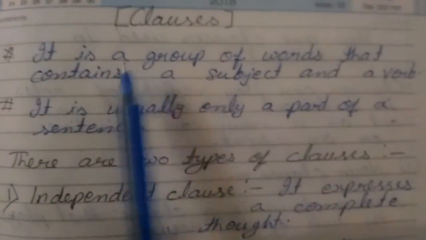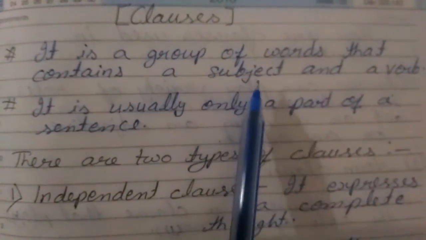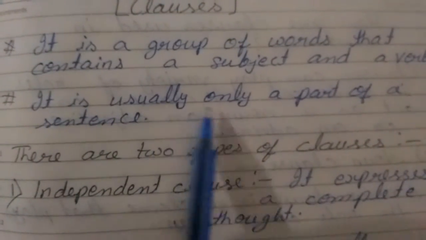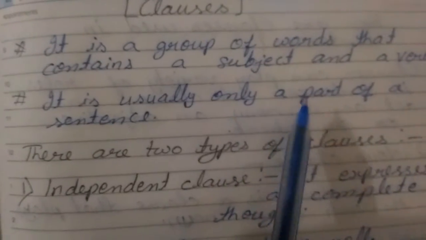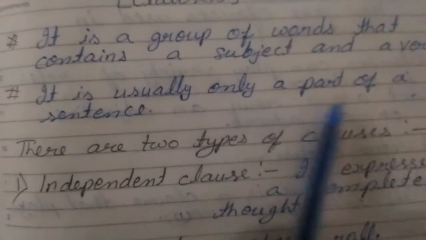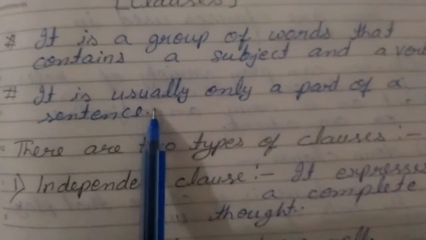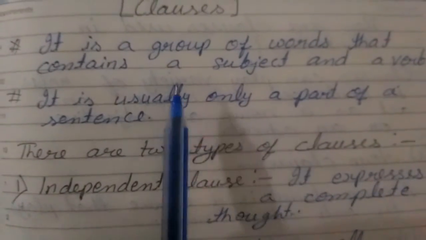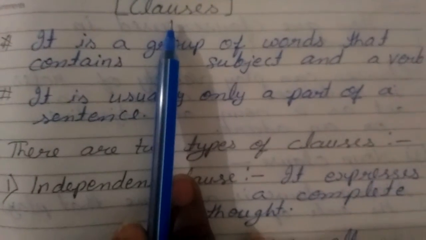This group of words, which is called a sentence, must have a subject and a verb. A clause is usually only a part of a sentence. You cannot say that it's a complete sentence. We are talking about a part of a sentence, and that is called a clause.